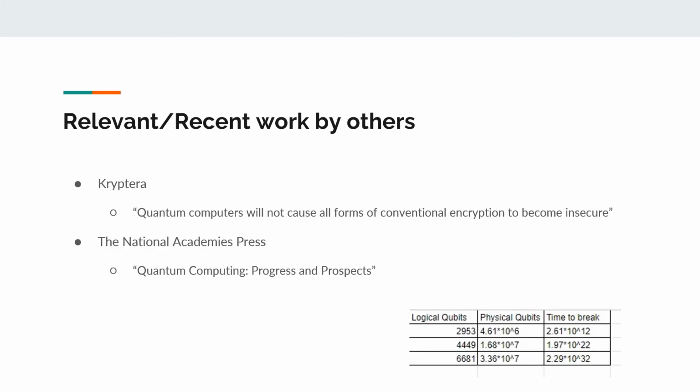Relevant and recent work by others. We had to do a lot of research for our topic. We had to make sure we weren't just reinventing the wheel. We were able to find a lot of information. Cryptera and the National Academies Press published these amazing reports with a lot of information that helped us. They both detailed how many qubits it would take to break different bit encryptions, but they also go very in depth into the topic as a whole. But once we looked, we couldn't really find anything similar to what we were setting out to do.